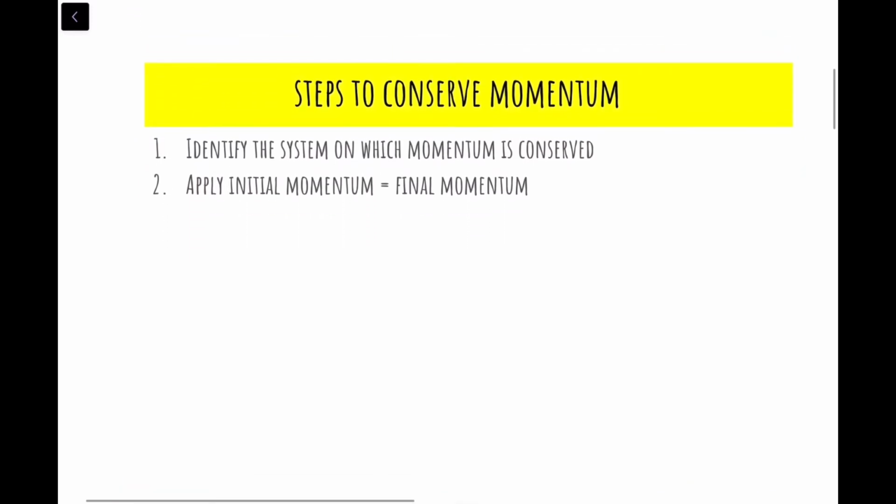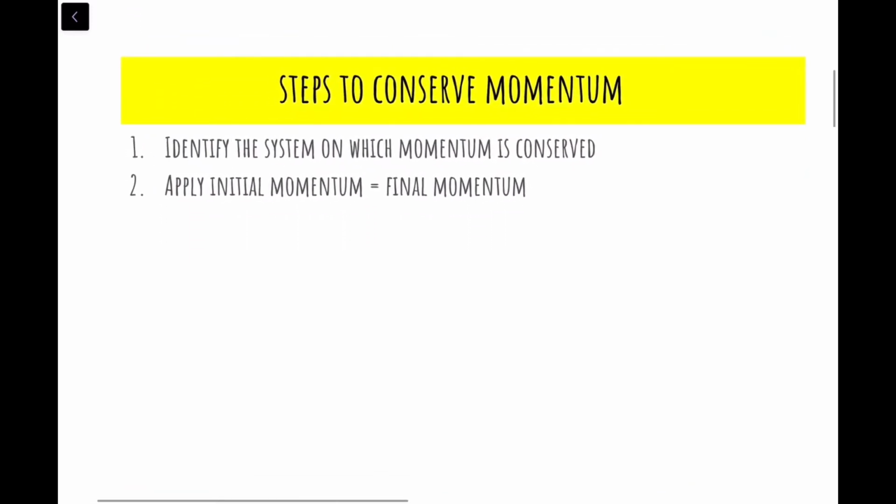So how to conserve momentum? First of all, we have to identify the system on which the momentum is conserved. How will we identify that system? We'll see in the next slide. Upon identification of the system on which the momentum is conserved, we can easily apply that initial momentum, P initial, should be equal to final momentum, P final.